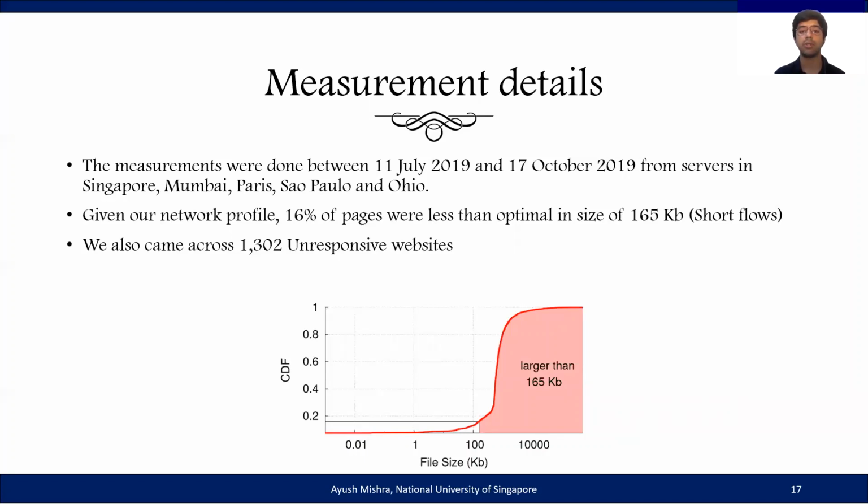We also found that about 16% of the pages that we were measuring were less than the optimal size of 165 kilobytes. In such cases, all classifications were made on the best effort basis. We also came across around 1,300 unresponsive websites that did not respond to Gordon's rather aggressive measurement methodology. These websites generally had DDoS protection, which prevented us from making multiple connections.